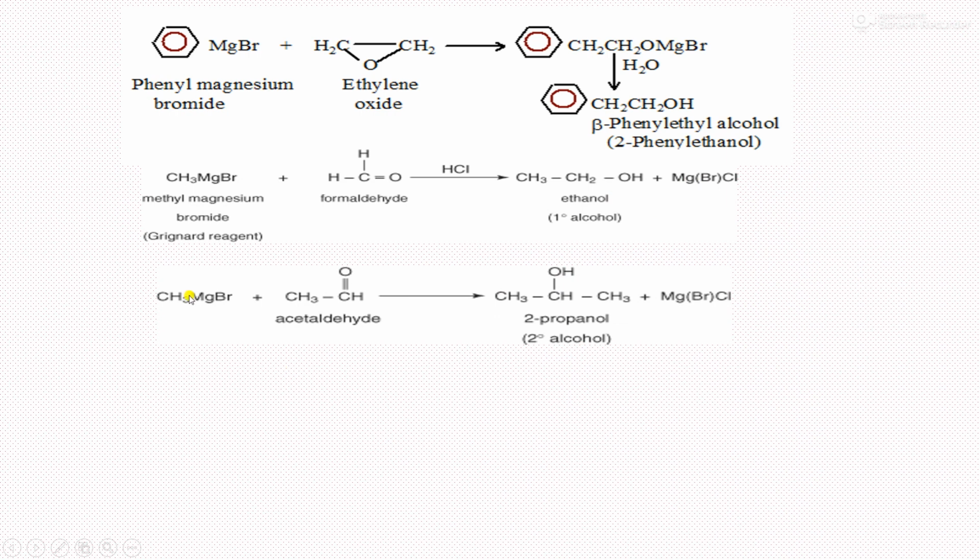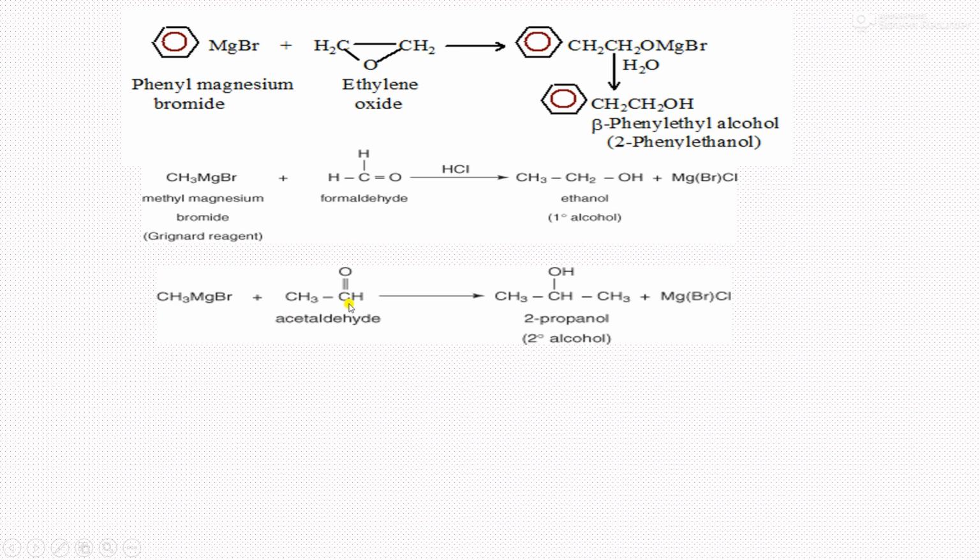The next example is CH3MgBr, and we take CH3CHO, that is acetaldehyde. When this acetaldehyde is reacted with CH3MgBr, CH3 acquires a minus charge while magnesium acquires a positive charge.